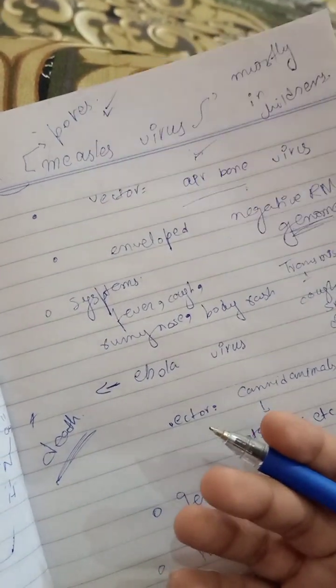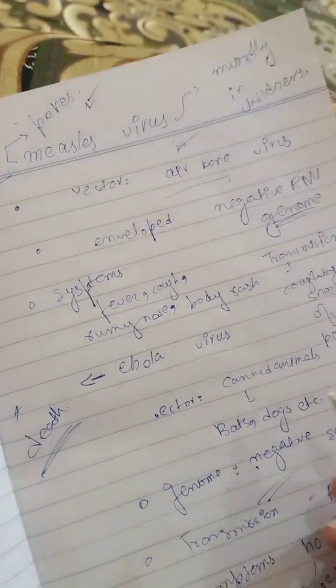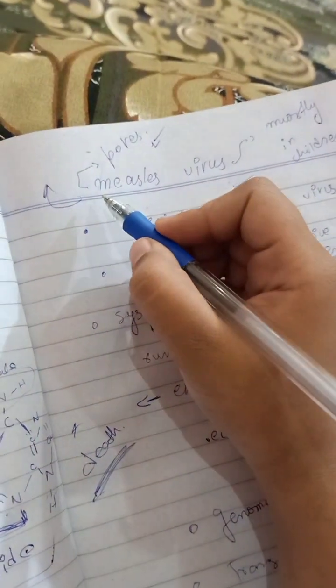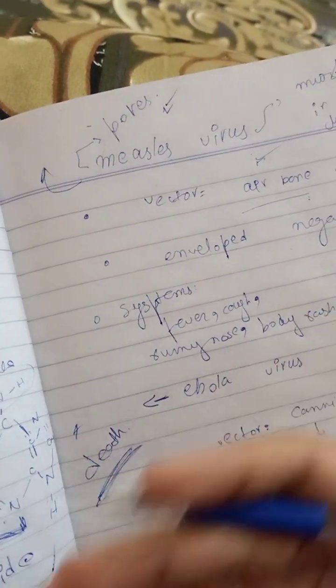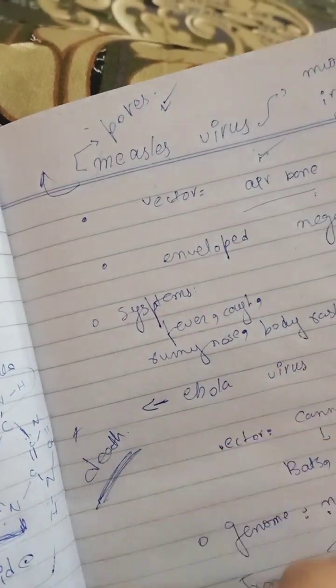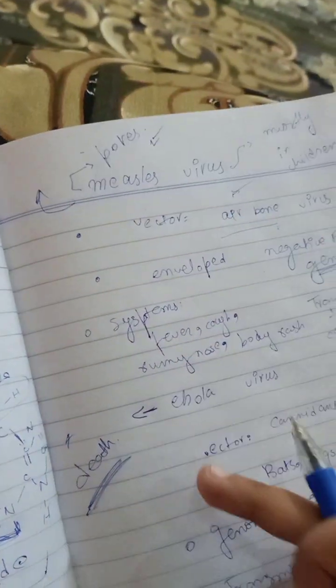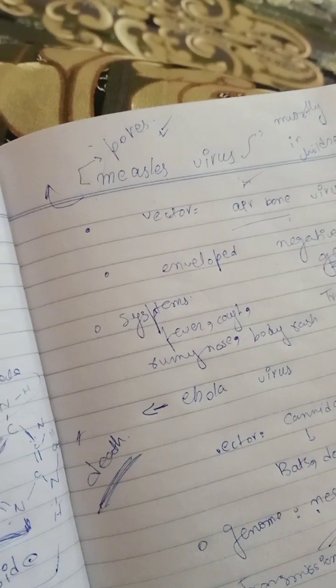So the ebola virus can be the death cause, and measles only in severe conditions of the body.